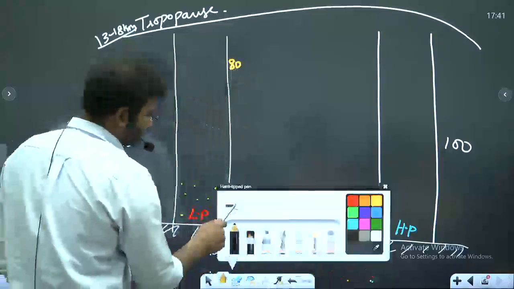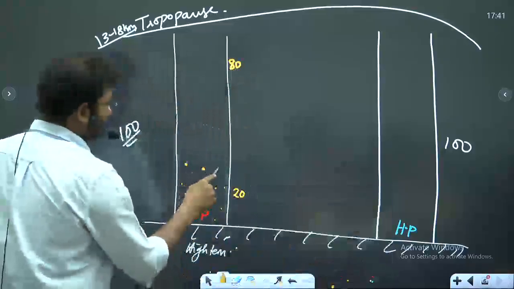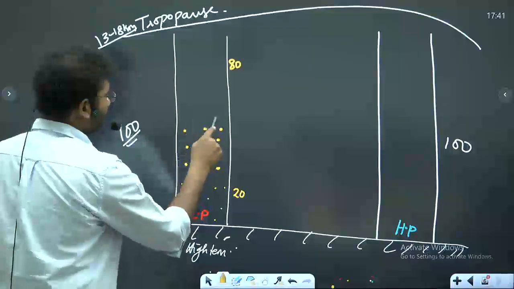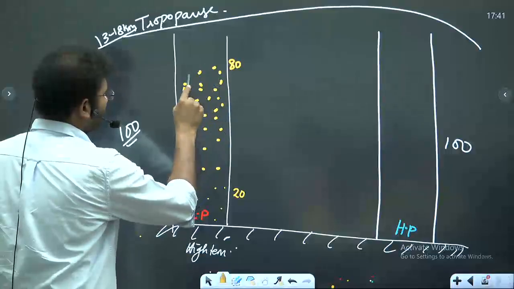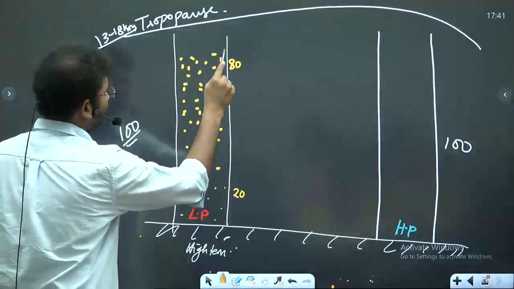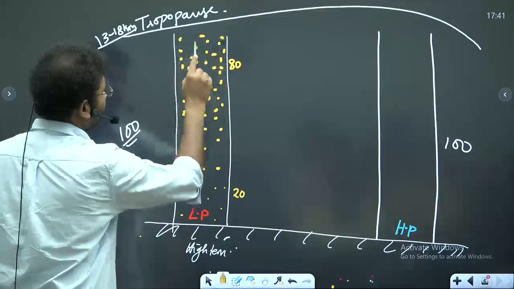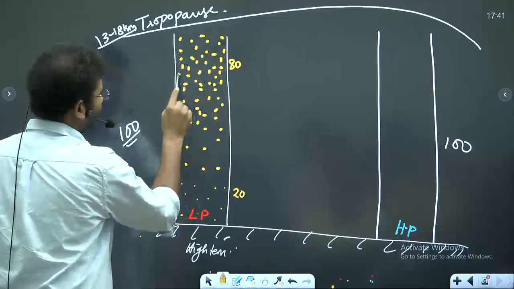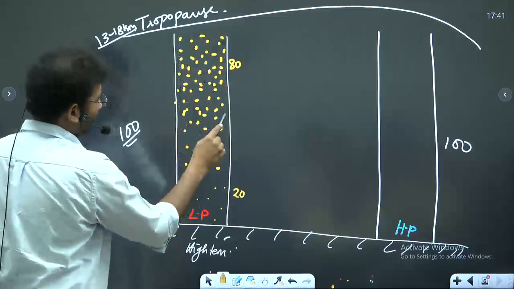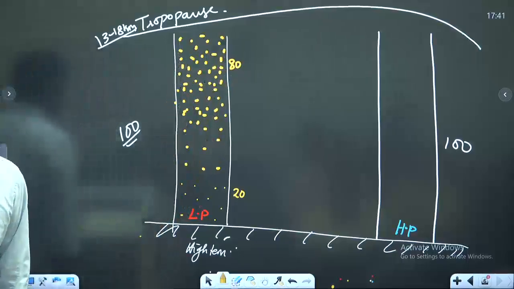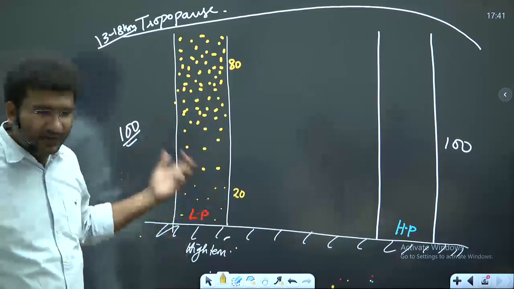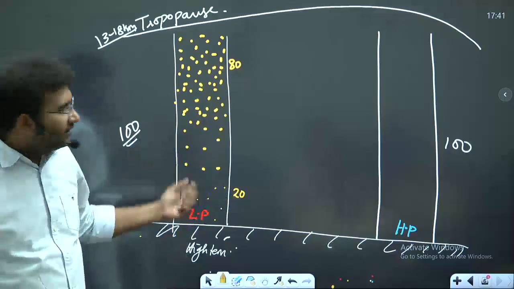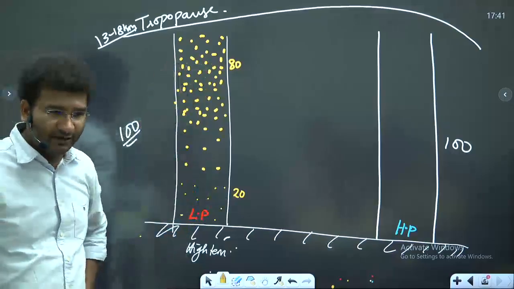It is like this. This is how it is. 20 units of air will be here and 80 units of air will be present like that.